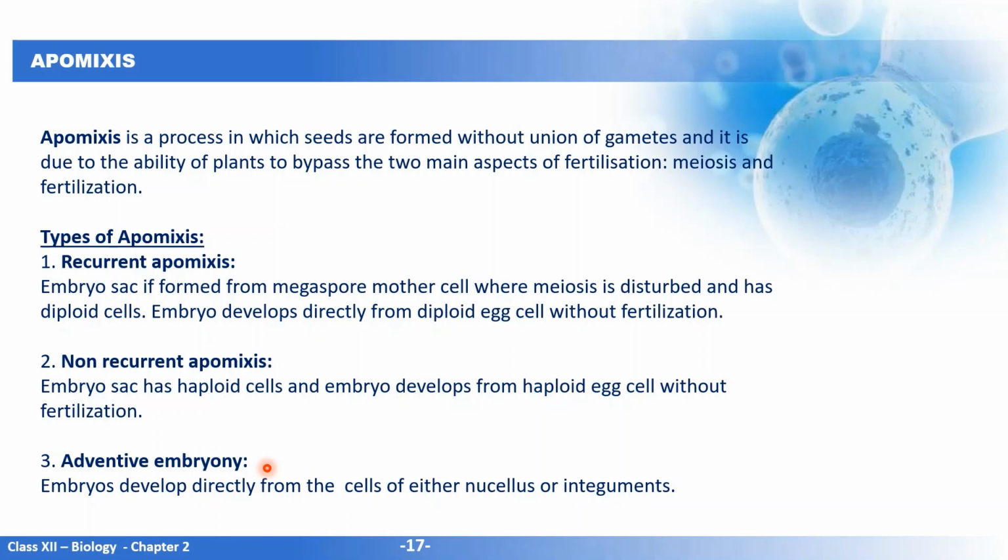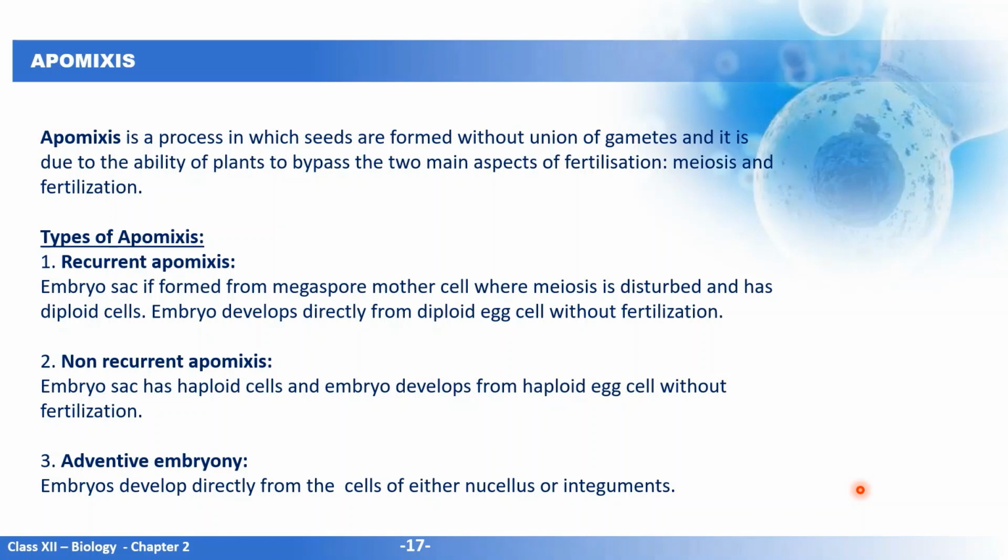Here the embryo is directly developing from the diploid egg cell without fertilization, or it can develop from the haploid egg cell if the embryo sac has haploid cells, or the embryo can develop directly from the cells of either nucellus or integuments.